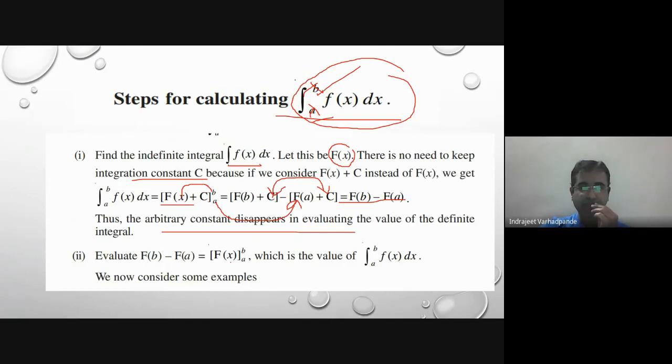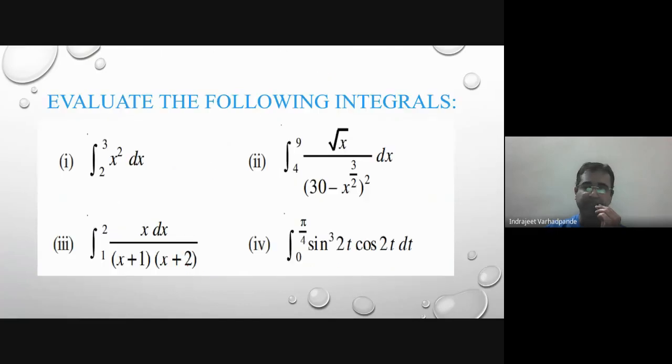So whenever we are given the functional value after integration, put upper limit as b, lower limit as a, and its value will be F of b minus F of a. Now let us consider some simple examples. For you, I have taken certain examples which involve all different kinds, say substitution, simple evaluation, partial fraction method, trigonometric terms, etcetera.